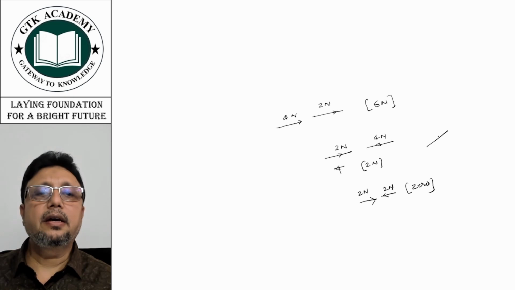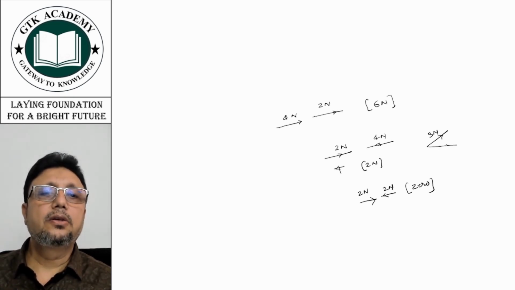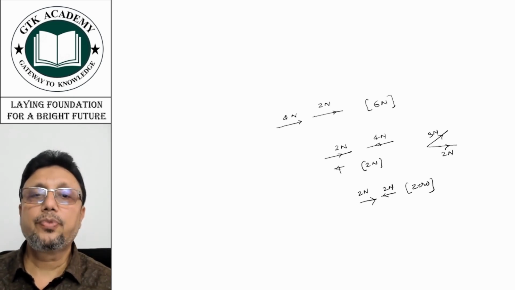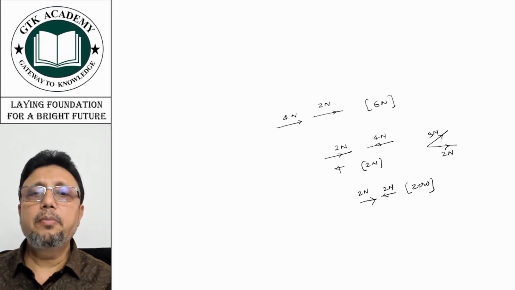Now if you have, say, 3 Newton in this direction and 2 Newton in this direction, the resultant will be different, which we will be discussing. That means here it is very important to know the direction, because the result depends upon their direction.